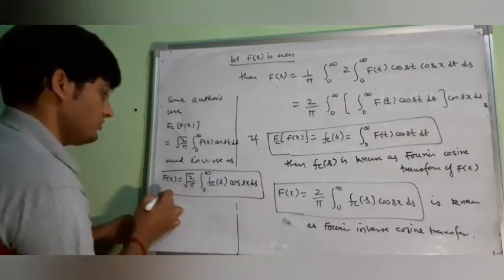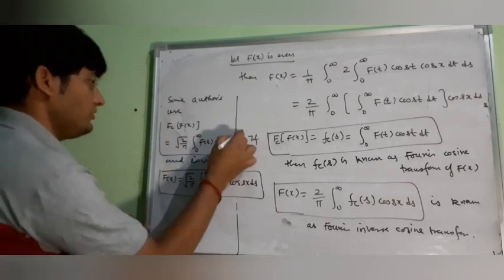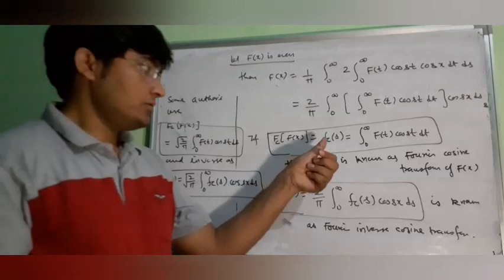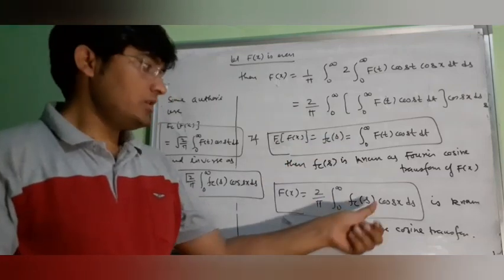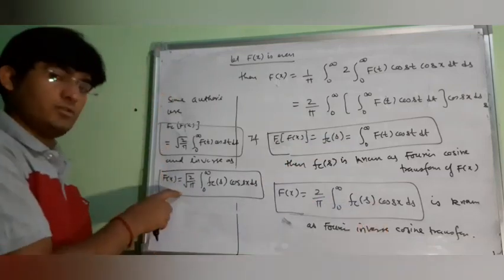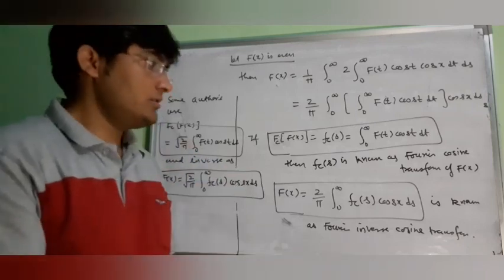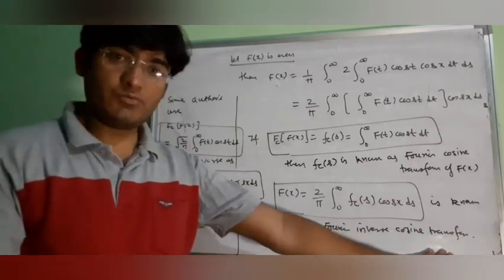So you can use any formula from these two. In the questions I will use the first one, and you can also use this formula during your questions. So this was your Fourier cosine transform.